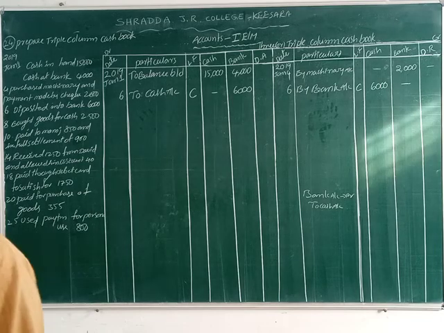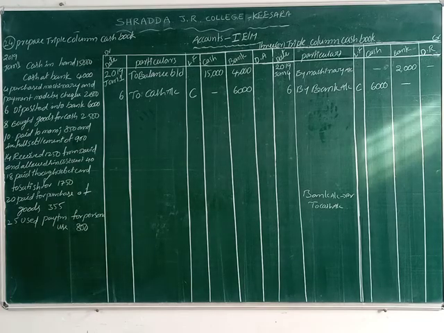The 6th date transaction is written on both sides because it is a contra entry. That's why we write on the debit and credit sides. Now next one, 8th date.